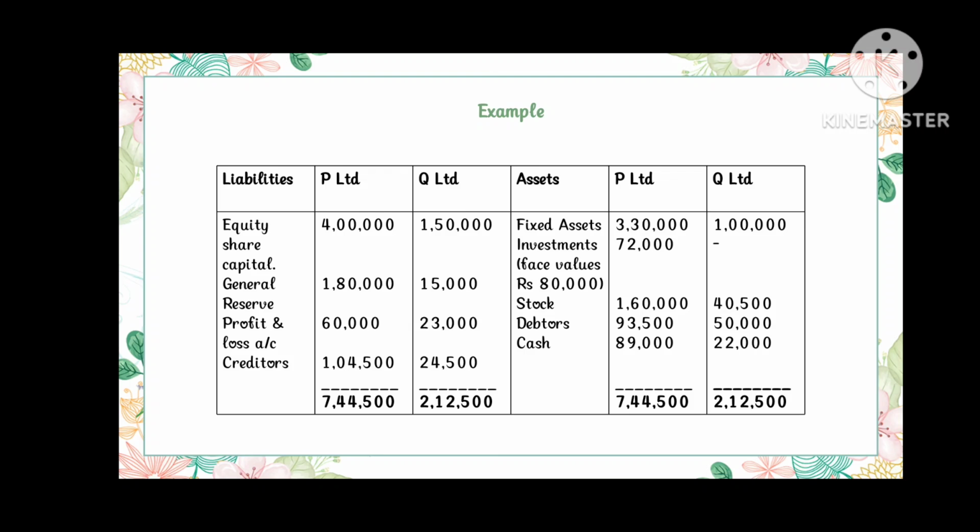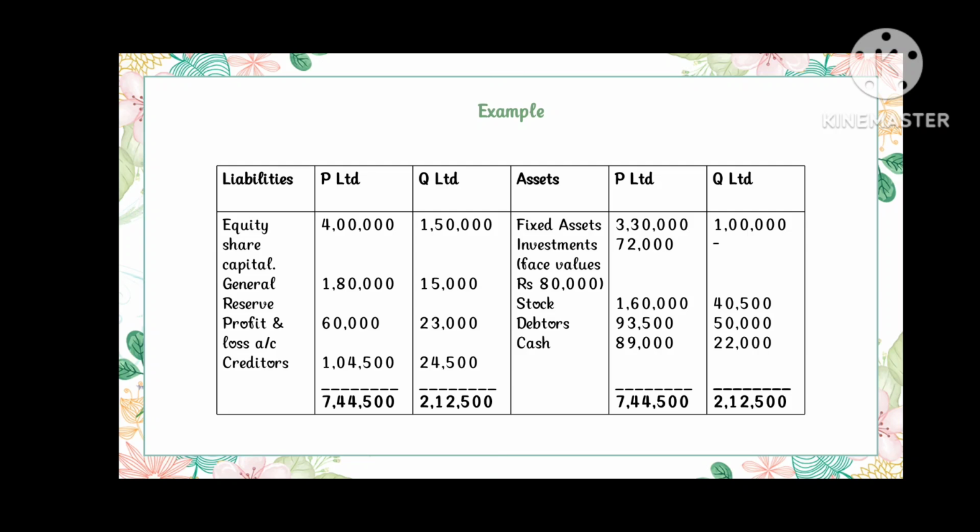Here's the balance sheet of P and Q which is being amalgamated. The liabilities include the share capital of 4 lakh and 1 lakh 50,000, general reserves of 1 lakh 80,000 and 15,000, profit and loss account of 60,000 and 23,000, and creditors of 1 lakh 4,500 and 24,500. The total of assets of P Limited is 7,44,500 and of Q Limited is 2,12,500.